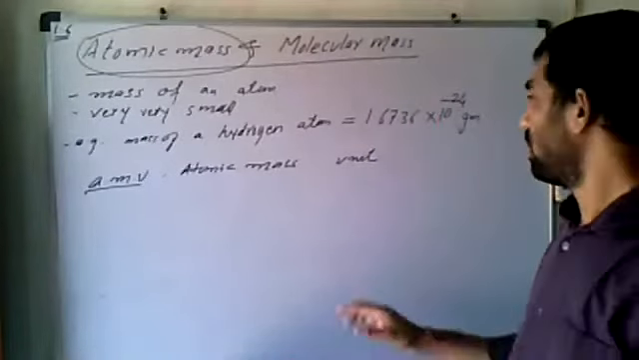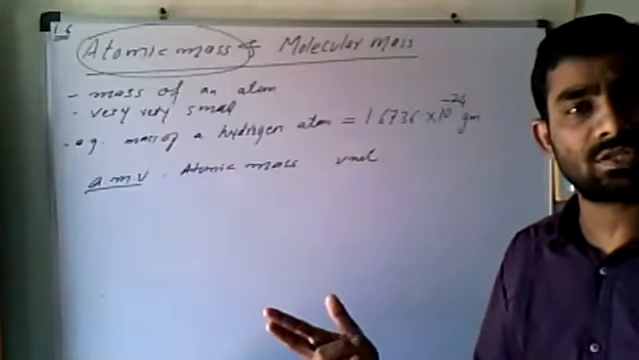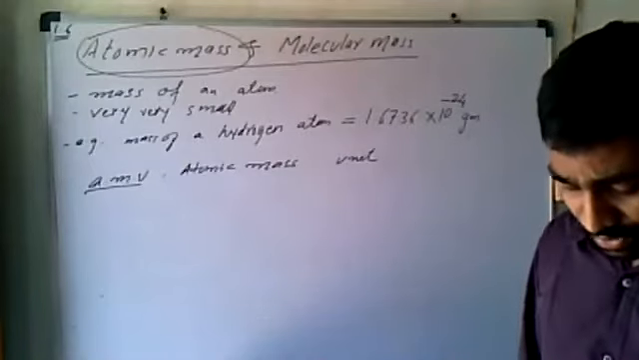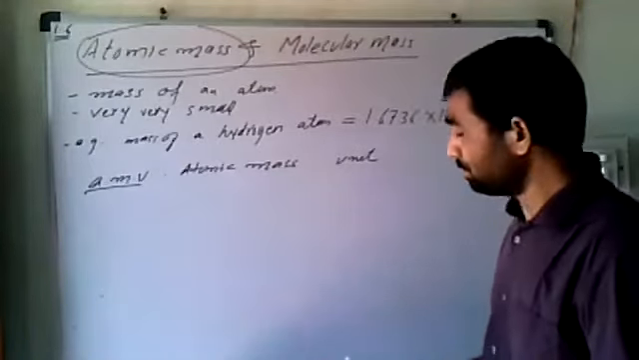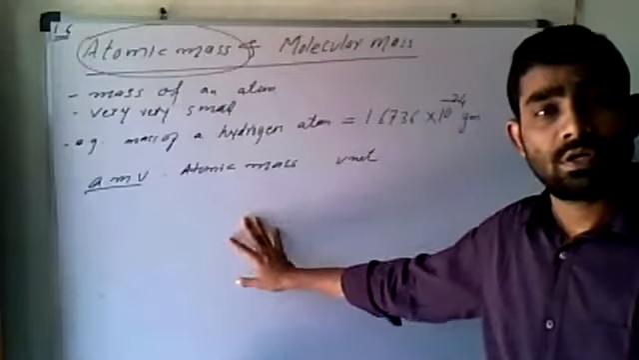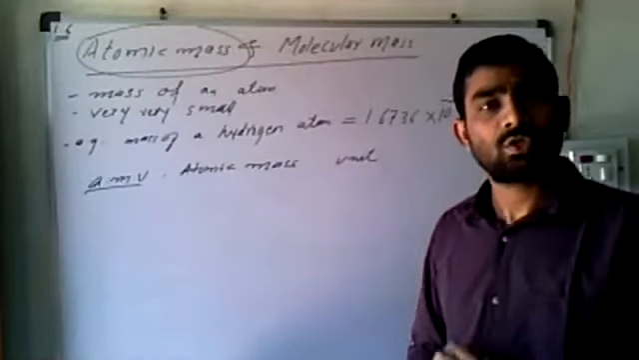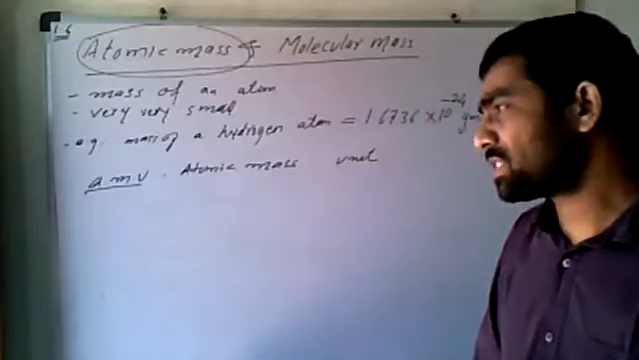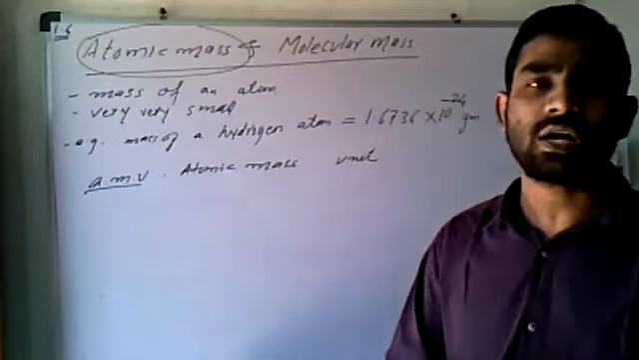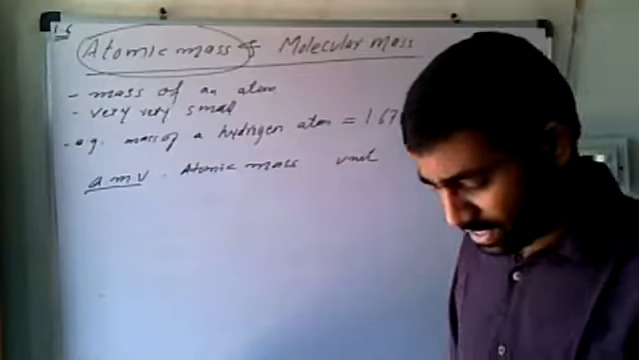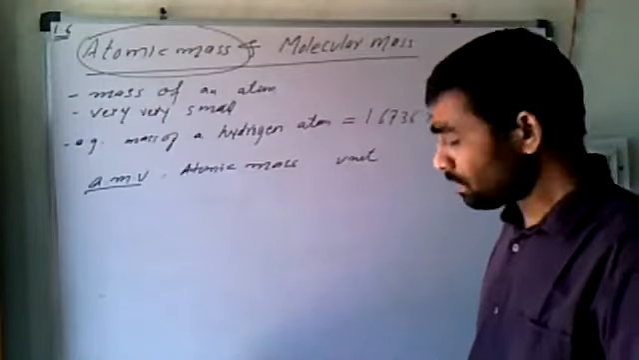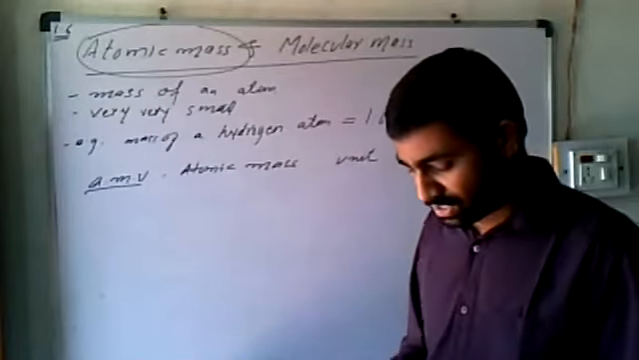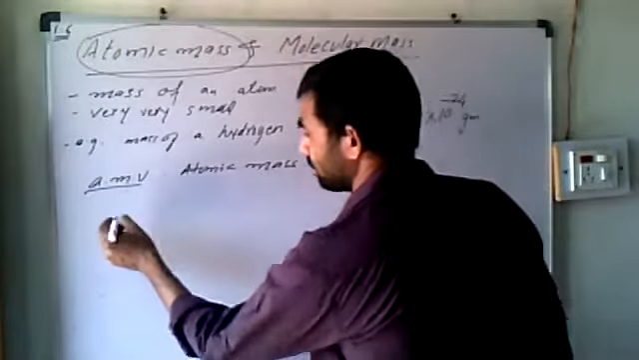So a very important point: instead of gram, we are using the unit system AMU, the atomic mass unit. Okay. So if we want to find out the mass of any atom, we must have a standard value, and the standard value is taken from the mass of carbon. The mass of any atom which is unknown to us is always measured by having the mass of the carbon atom.